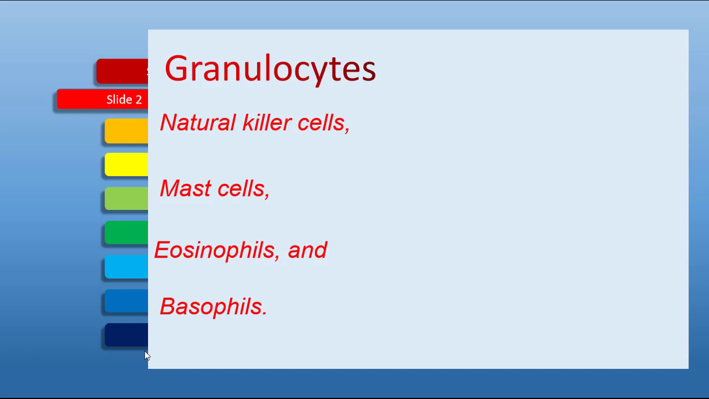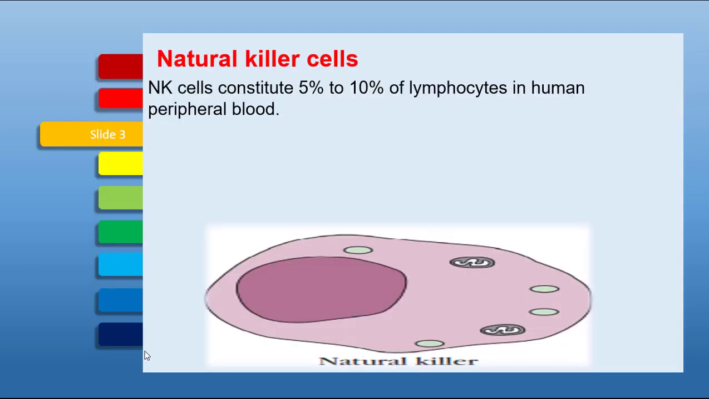These cells contain multi-lobed nuclei and their cytoplasm contains granules. These granules are filled with proteins. These proteins and enzymes can directly kill the pathogen or regulate the activity of other immune cells. First of all, we discuss natural killer cells.